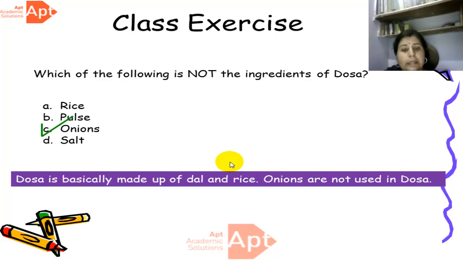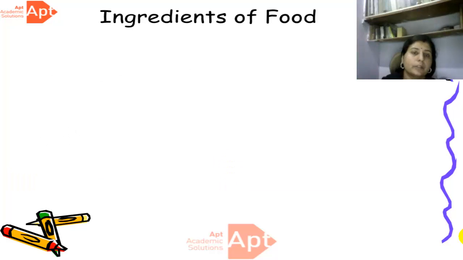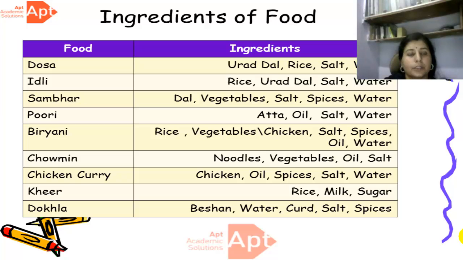We only need dal, rice and salt to make a dosa. Okay, all of us have known what ingredients are. We have learned about the various ingredients of food. Now we learn about the different kinds of ingredients used in different kinds of dishes.